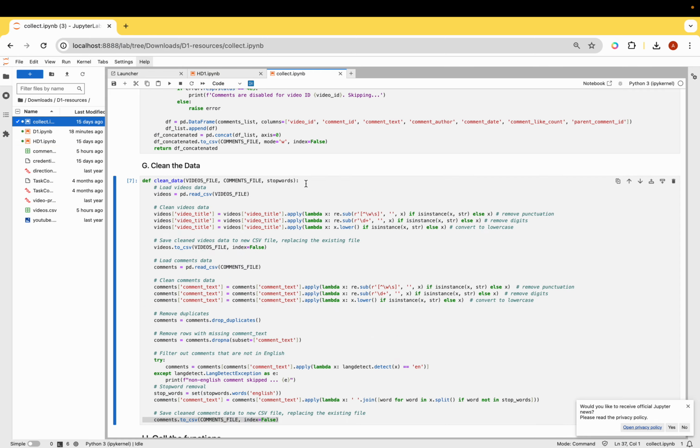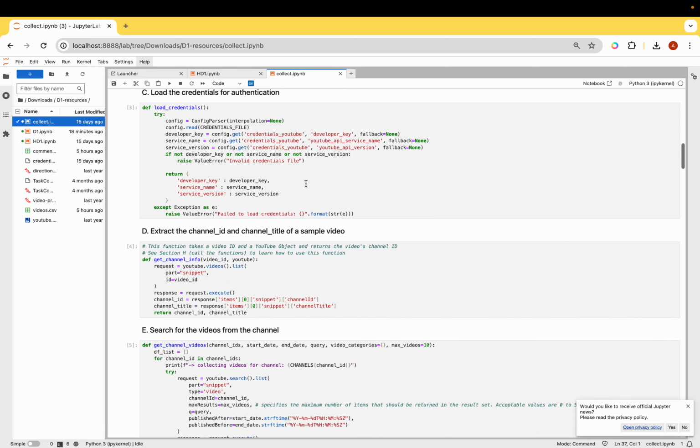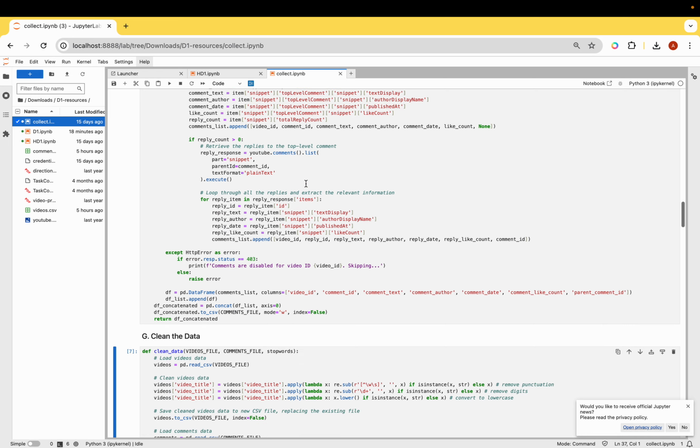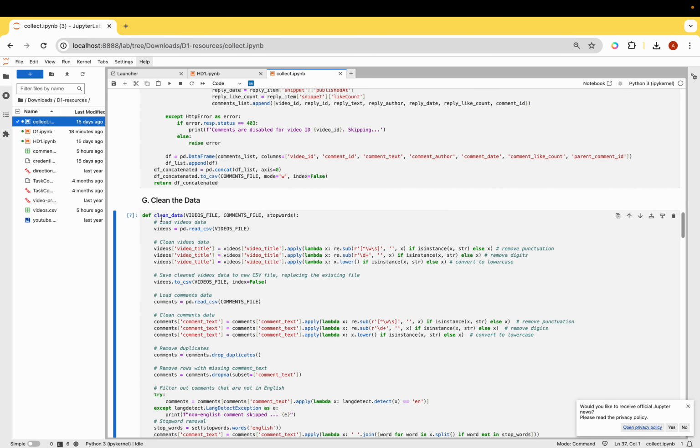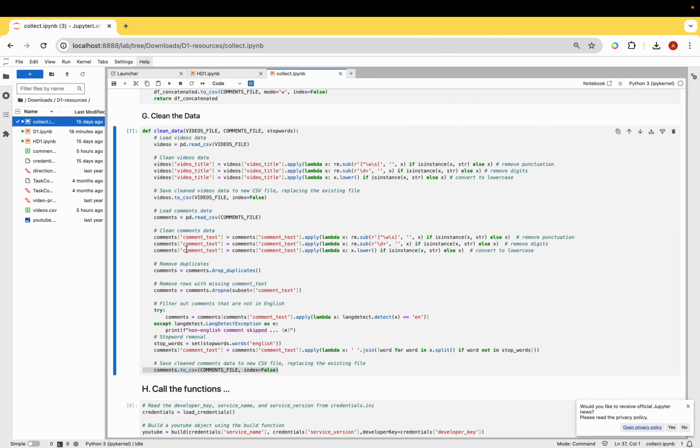The files were created using the collect.ipynb file, and in the clean the data step, this clean data function has made my job super easy. It loaded the video data, then removed the punctuation and the digits, and converted to lowercase. Then it saved the clean video data and replaced the existing file, then loaded the comment data, and did the same thing: removed punctuation, removed digits, converted to lowercase, and also removed duplicates.